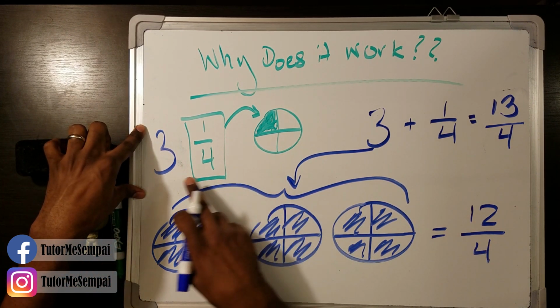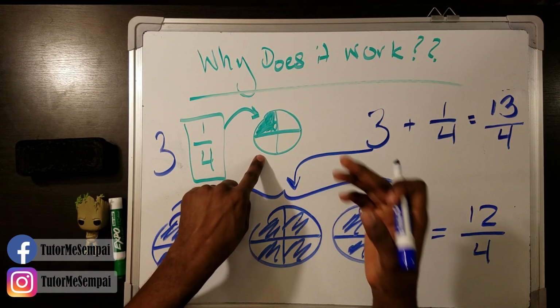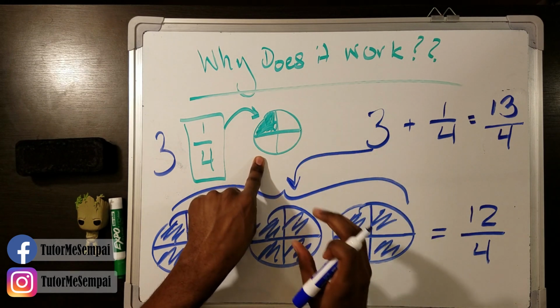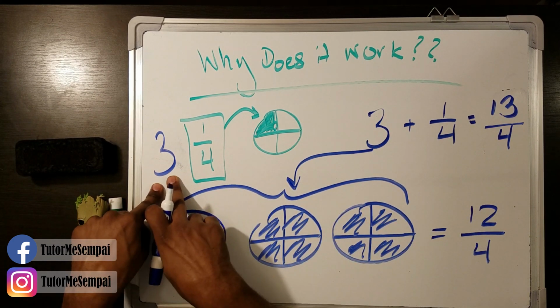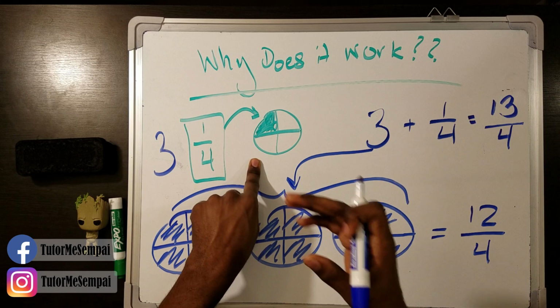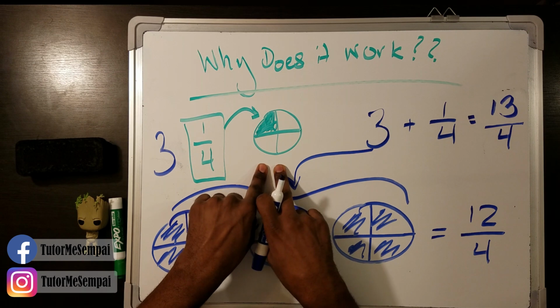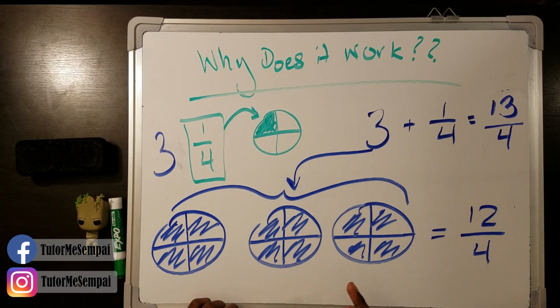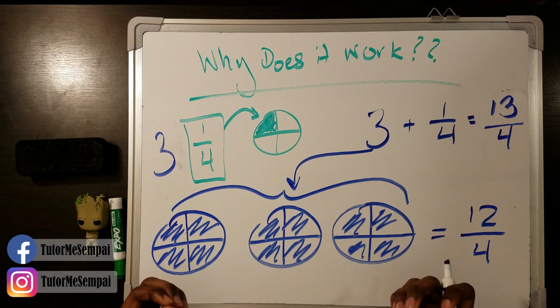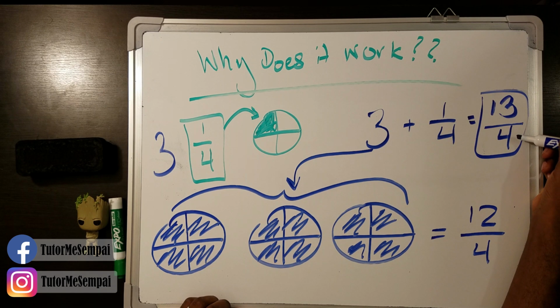Whenever you have a mixed number, this whole number represents how many fully shaded regions we have. Everything is shaded in these pieces. And this fraction here lets you know how many we have that are shaded out of the last piece. It's not going to be a whole, or it would have been added into this, so we have something left over. We only have 1 piece out of the whole 4 pieces that could have been shaded. These are fully shaded, this is not, and we're just adding up all the shaded regions. That's what an improper fraction is doing for us. It's telling us how many fully shaded regions we have and how those regions are broken up.